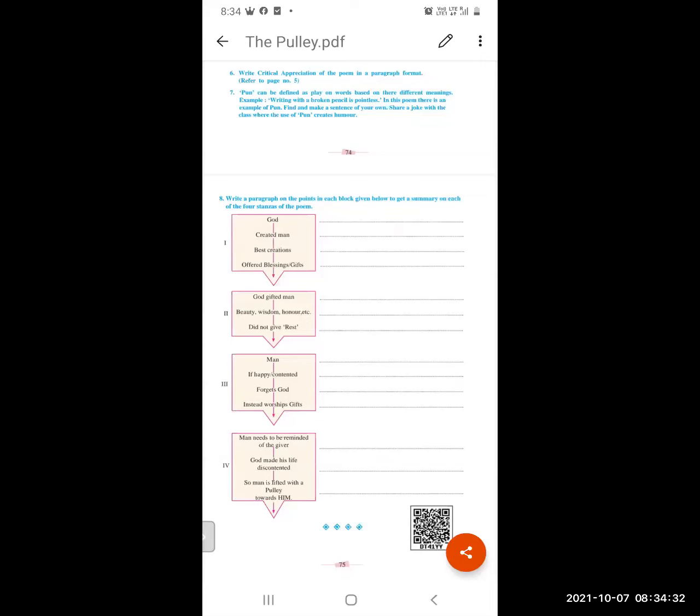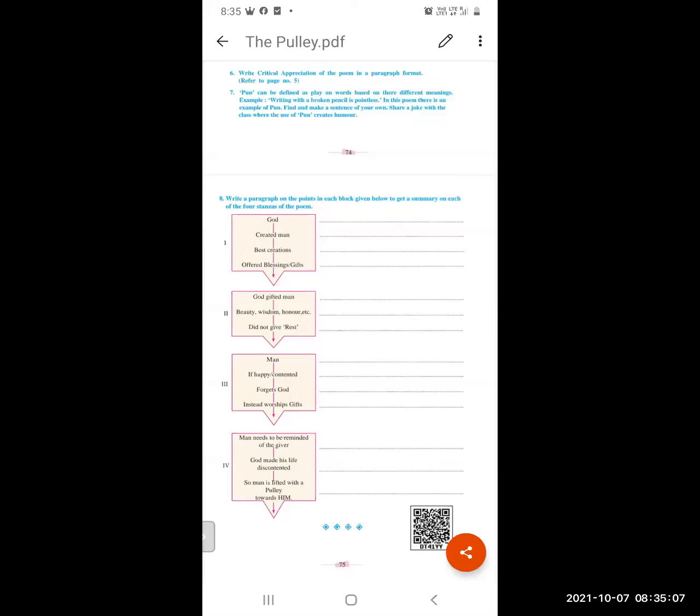And third, man, if happy, contented, forgets God, instead worships gifts. Man will think, if he is happy and contented, he will not think about God and he will only adore his gifts. So you can write a paragraph using these points. And therefore, man needs to be reminded of the giver. God made his life discontented, so man is lifted with a pulley towards him.